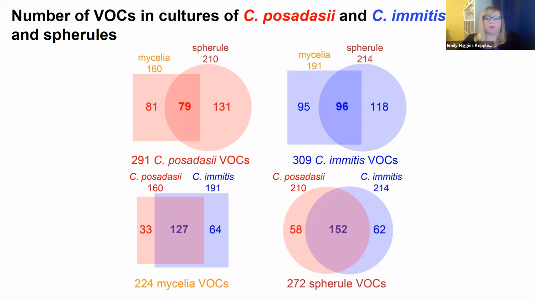We detected a total of 353 volatiles that were at least twofold more abundant in a Cocci culture compared to media control. The total number of volatiles produced by Cocci posadasii, at 291, was very similar to Cocci immitis at 309. Additionally, we saw the similarity between the volatilomes when looking at just the mycelial volatiles, with over 50% being shared between Cocci posadasii and immitis. And again, with the spheruleal volatiles, with over 50% being shared between posadasii and immitis.